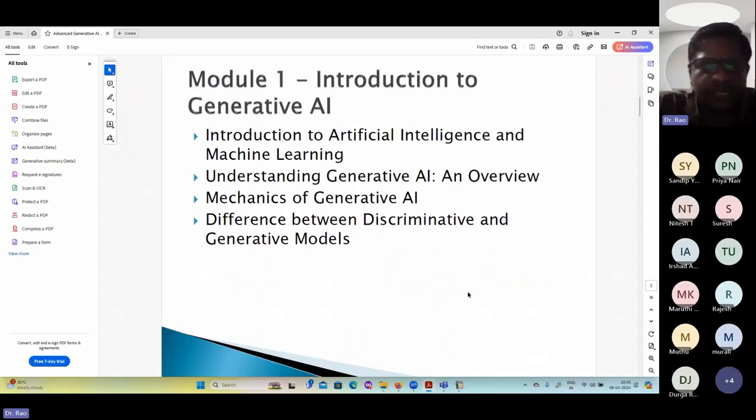So first, how are we going to start? First, the person should come with a basic knowledge of Python. Then we are going to have an introduction to artificial intelligence and machine learning. We are going to understand generative AI techniques.